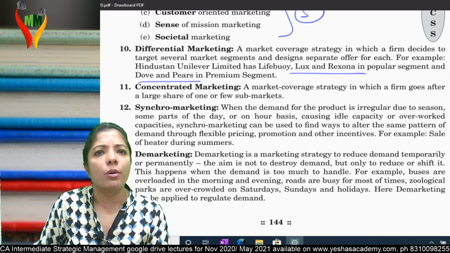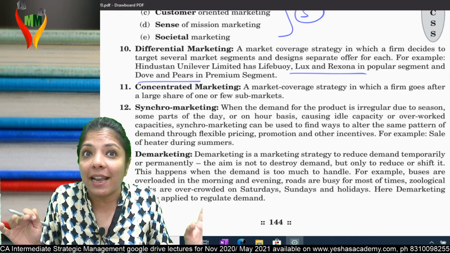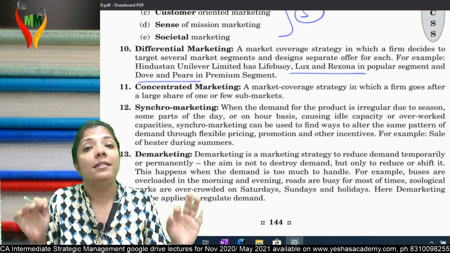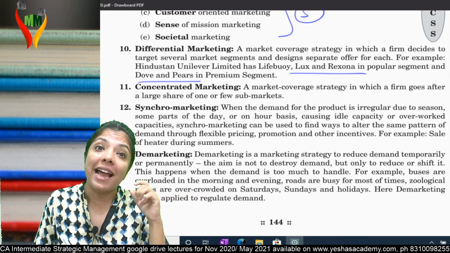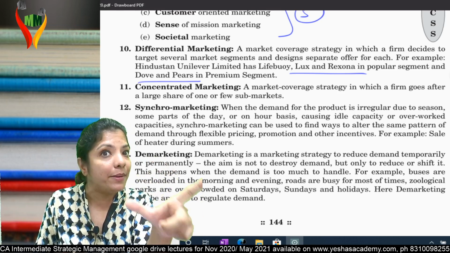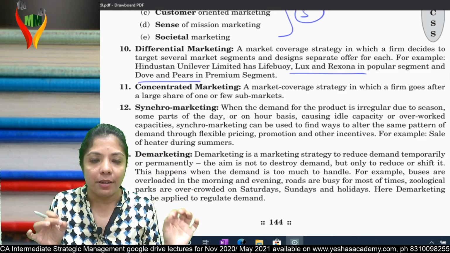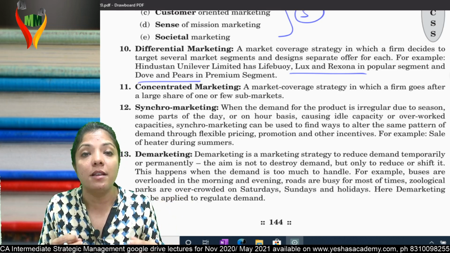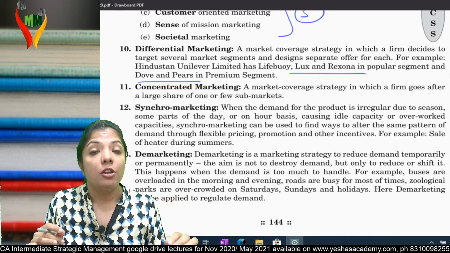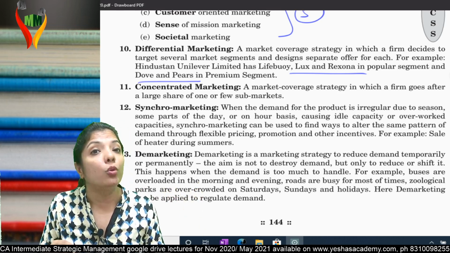The day corona goes, what is to be done? If you feel that at that time maids can come and everything can happen, at that time you can think of buying a dishwasher, and at that time the price will come down because demand won't be there. So they will give discount. Am I clear? So simple. Synchro marketing. What is synchro marketing? When you have a seasonal business, when there's off season, they give discount to create demand.